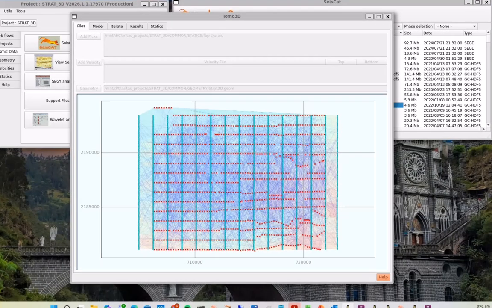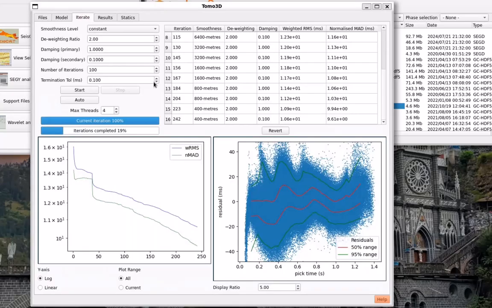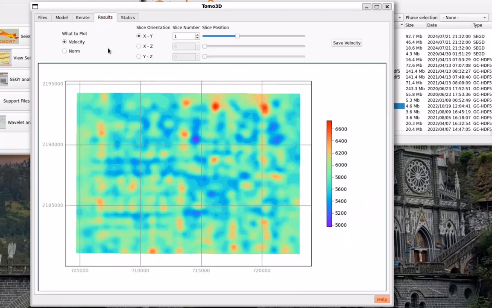As part of the 2026-1 release, we have also made some updates to the Tomo 3D application. Hopefully you recognise the Tomo 3D application. This is the input file page where we're displaying the geometry and picks imported. We've run through the iterate process to update and improve the velocity model, and now we have our results tab here where we're displaying the velocity model that we've derived through the tomographic inversion process.